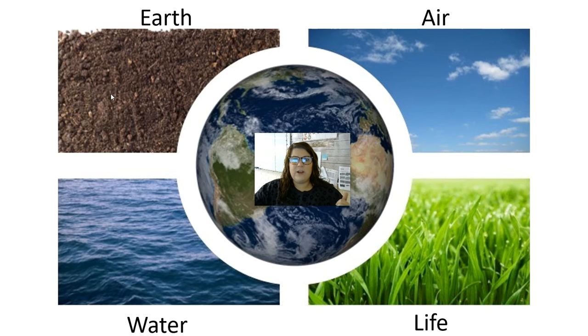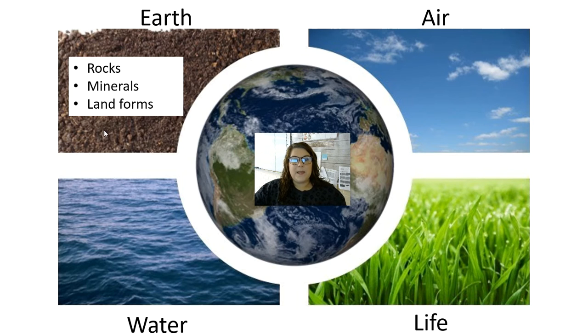So Earth, that's the geosphere. This could be rocks, it could be minerals, it could be landforms. One thing that I always love to tell my friends at home in Binghamton, New York, is that here in North Carolina, the Earth is made of red clay. That is something very, very different from up in New York. We don't have red clay. I'm not sure exactly what it is, but it's brown soil, and it's not the same dust. It creates a different type of mud. So that is something that is specific or unique to the geosphere here in North Carolina compared to New York.